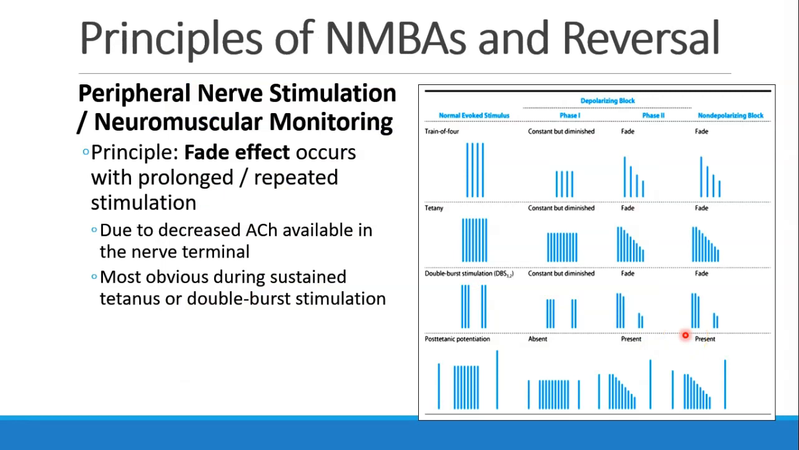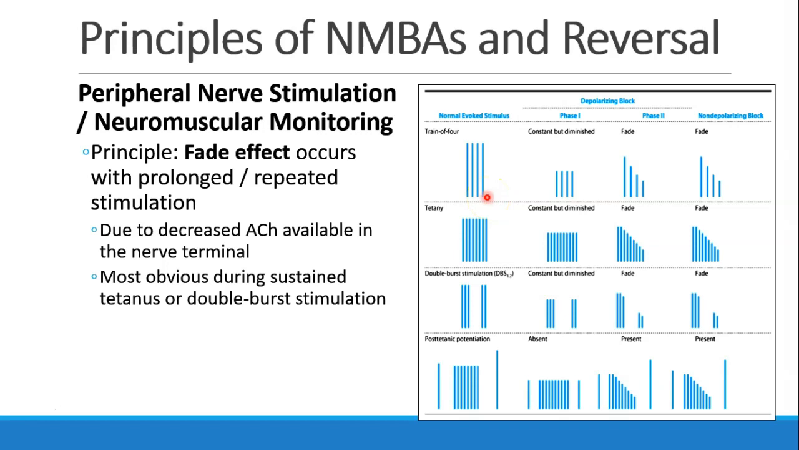Next, we're going to take a moment and discuss the principles of neuromuscular blocking agents and reversal. Let's talk about peripheral nerve stimulation. The idea is you've all seen a nerve stimulator, a twitch monitor, and we have a few different maneuvers that we can do with it. The simplest is a train of 4, which is 4 stimuli over the course of 2 seconds.